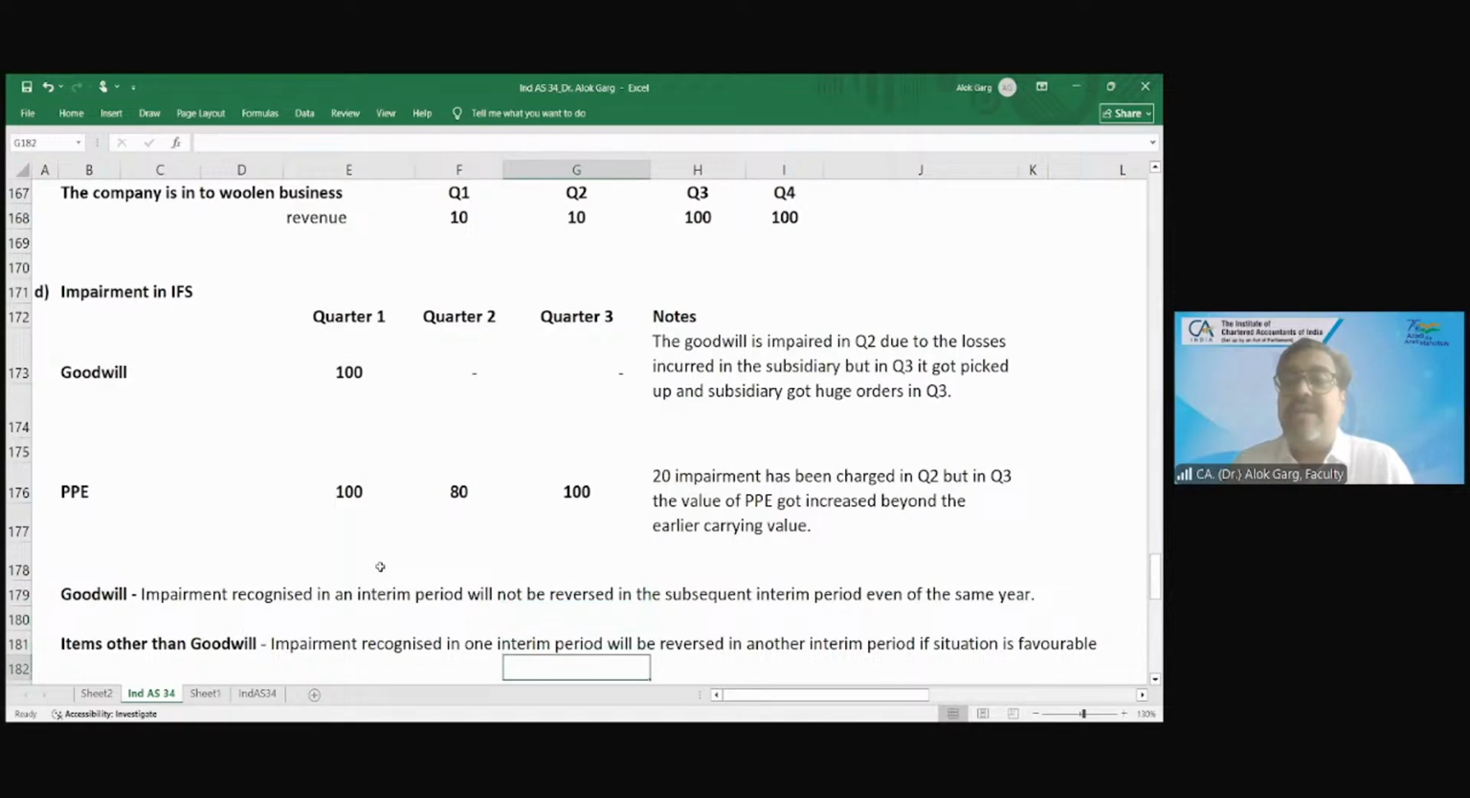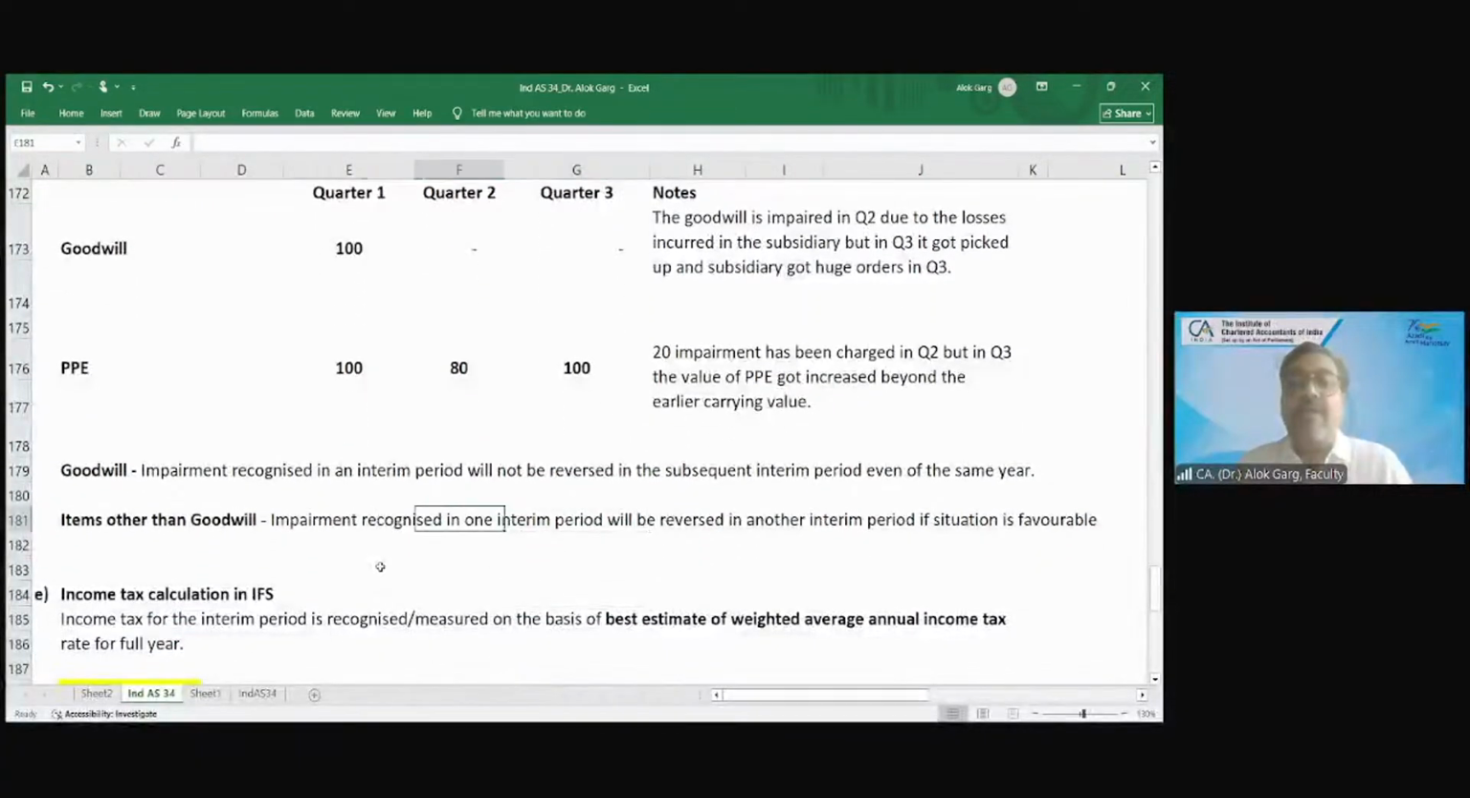So friends, as per Ind AS 36 and 38, for impairment of items other than goodwill, it is different. For goodwill, if impairment is recognized in a particular interim period, it cannot be reversed in the subsequent interim period even of the same year. But for items other than goodwill, if impairment is recognized in an interim period, it can be reversed, either in the subsequent interim period or even in the subsequent year also.